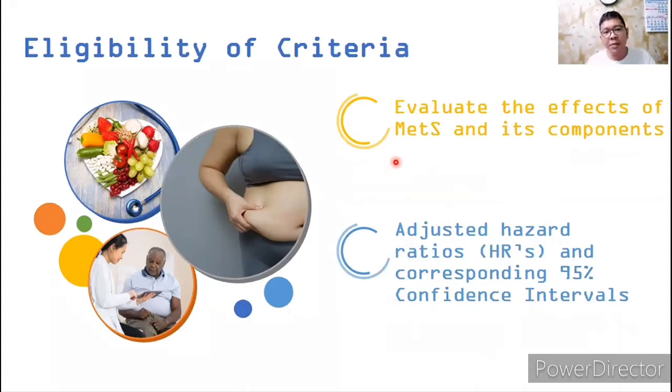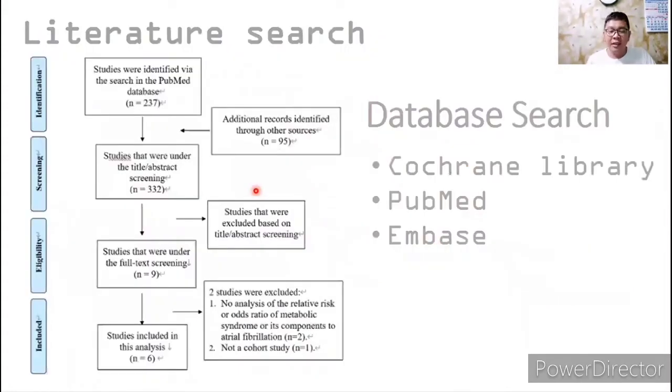So the authors must seek the articles in which they evaluate the effects and have the HR and 95% confidence interval as their effect size, or the measures of whether the study has an effect or not. Okay, this next is the literature search, in which the authors gathered all of the necessary articles for the study on the Cochrane Library, PubMed, and Embase.